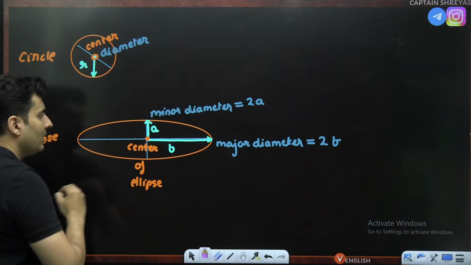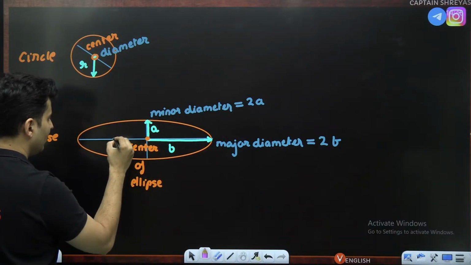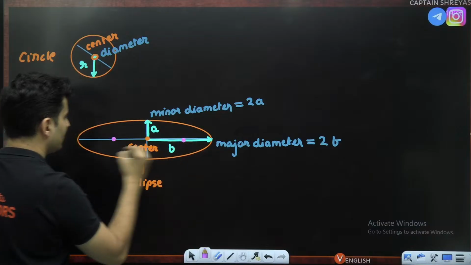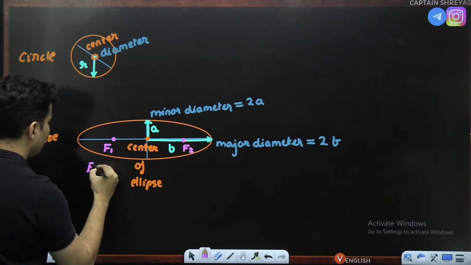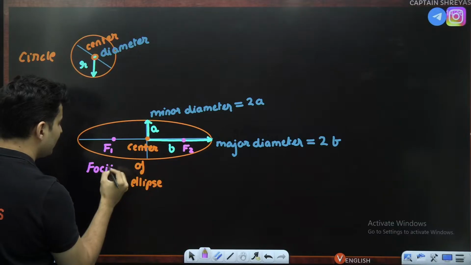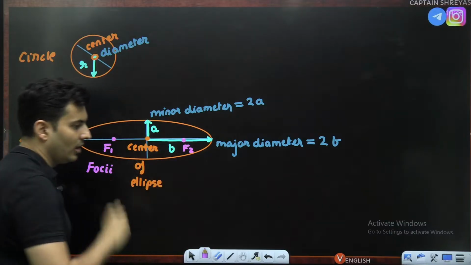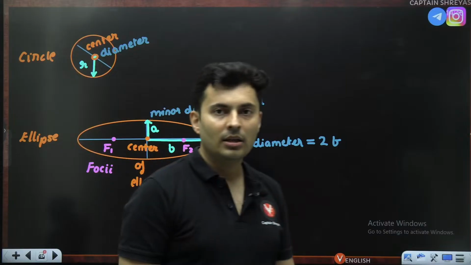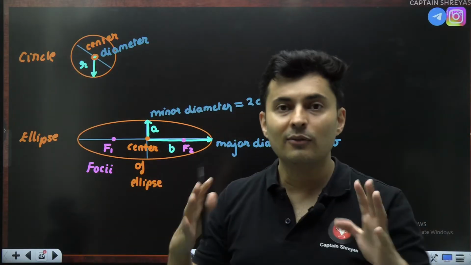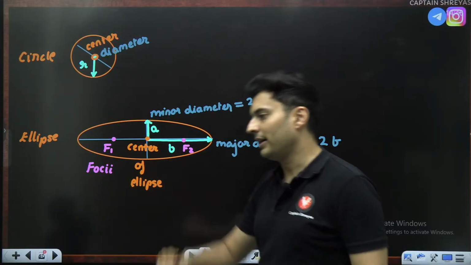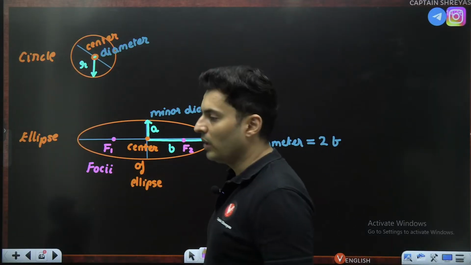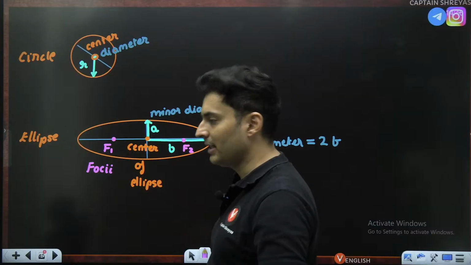The extra thing which is there in an ellipse is something called the focus. There are 2 points. This is F1, this is F2. They are called the foci. Foci is plural, focus is singular. Correct? Like man, men, woman, women, singular, plural. Focus, foci, like that. F1, F2 are called the foci of the ellipse.